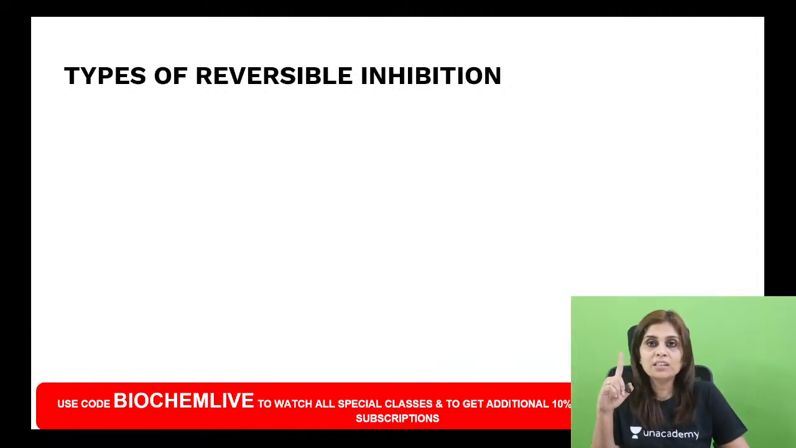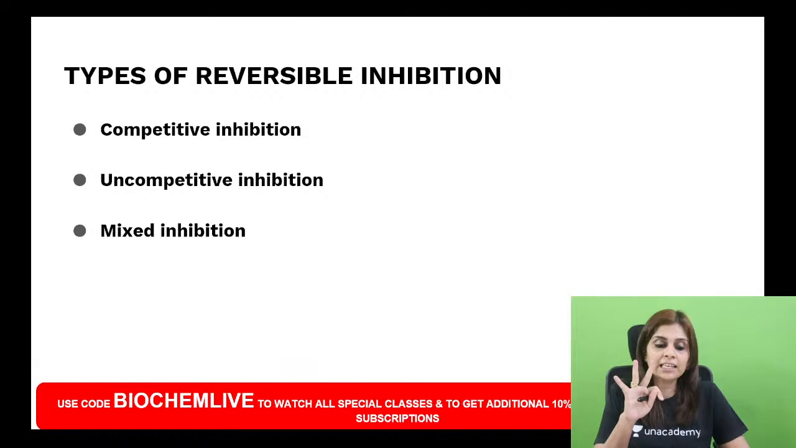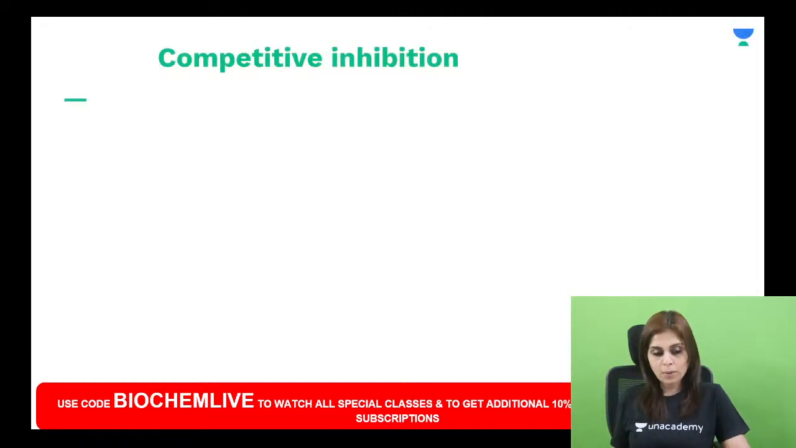The first one is competitive inhibition. Second one is uncompetitive inhibition. The third one is mixed inhibition. Please don't tell me it is non-competitive. Non-competitive, I will tell you in a short while. For now, what are the three types of reversible inhibition? Competitive inhibition, uncompetitive inhibition, and mixed inhibition. Okay, first let's learn about competitive inhibition.